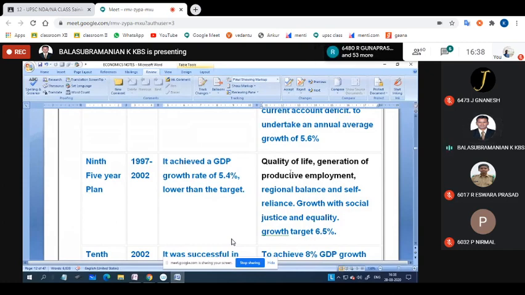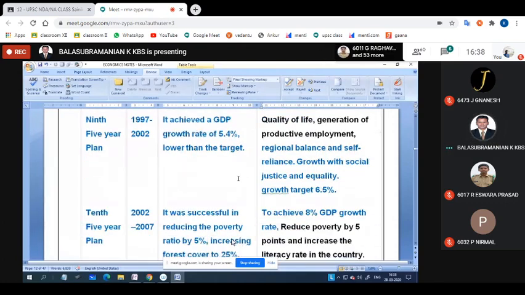The quality of population, generation, productivity, employment, regional balance and self-reliance, growth with social justice and equality. The growth target was 6.5, but we achieved 5.4 almost. Okay, it was also successful only.